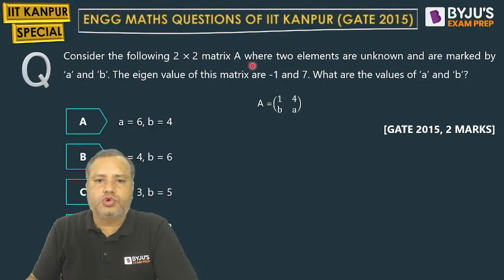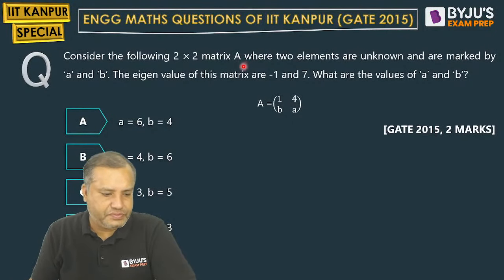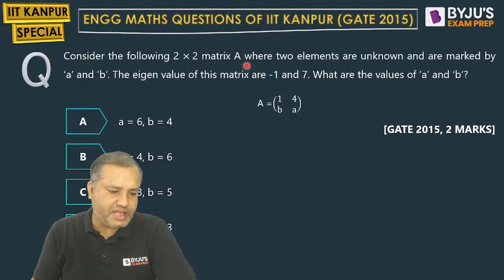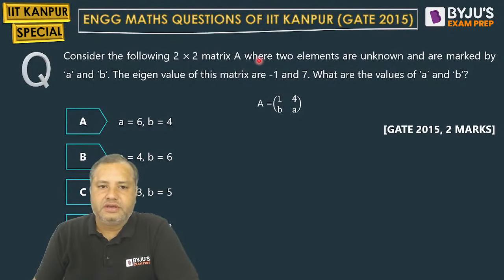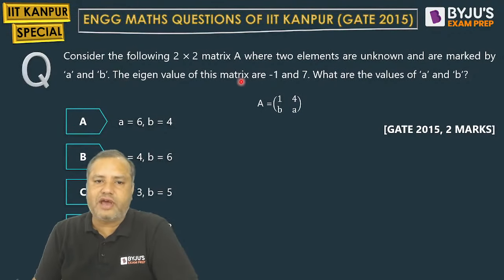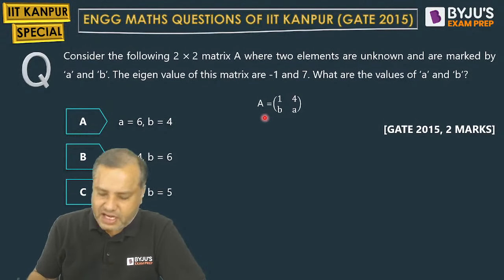Consider the following 2 cross 2 matrix A, where two elements are unknown and are marked by A and B. The eigenvalues of this matrix are mentioned as -1 and 7.